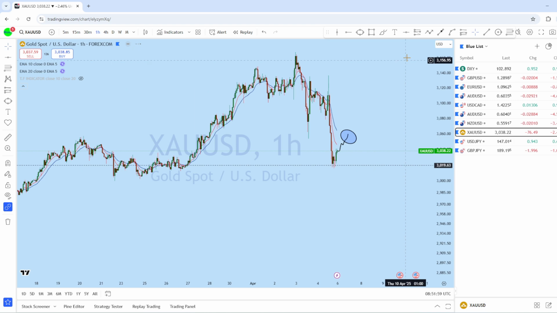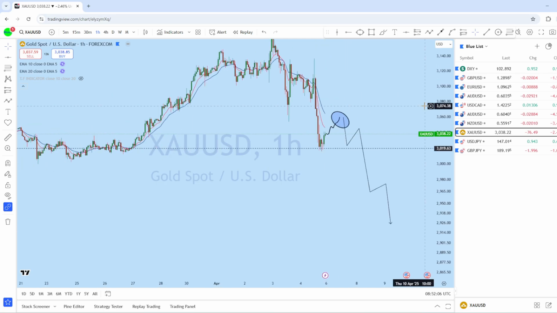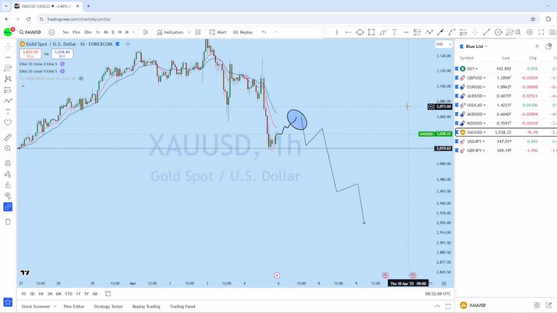So this week our eye will be on potentially finding selling opportunities in this market, as this price is showing a highly bearish market structure.